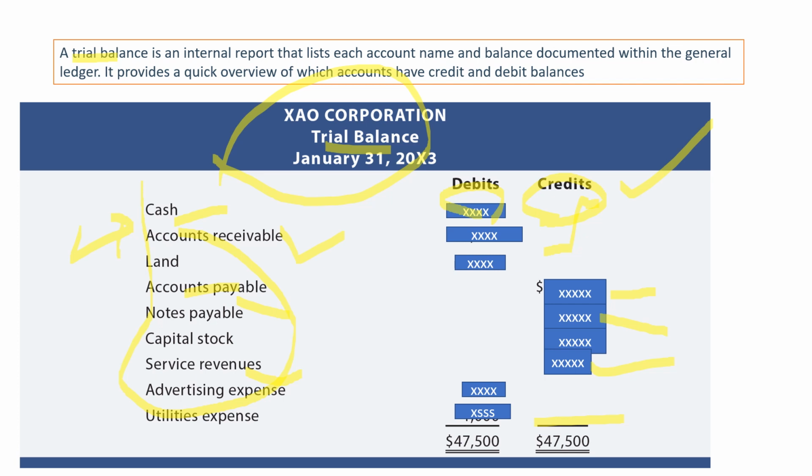So you can say the trial balance is an internal report that lists each account name as well as its balance, which is documented within the journal and ledger. Now you understood this line, okay? It provides a quick view of which accounts have debit and credit balances. So this also we have discussed right now.